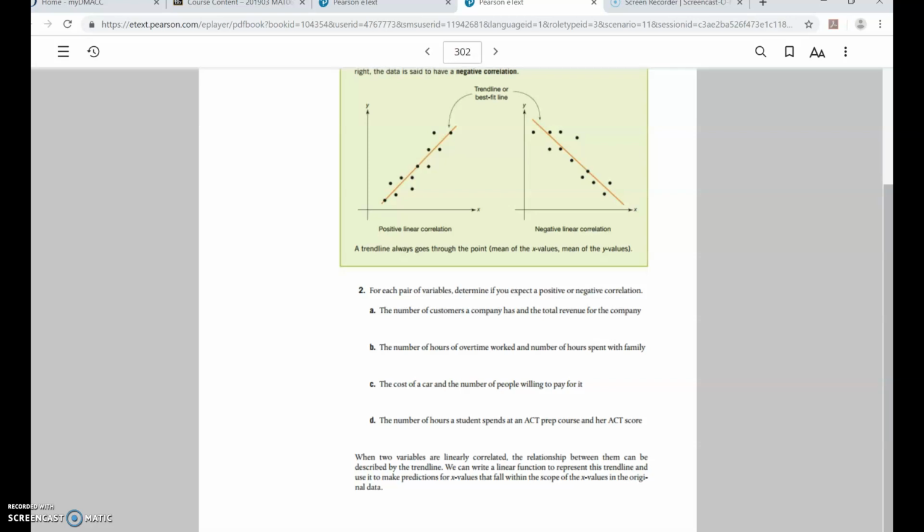And then D, the number of hours students spend studying for the ACT and their ACT score. The more you study in a prep course, the more likely your score is going to be higher. So that would be a positive correlation. All right, so go ahead and look at the example on the next page.